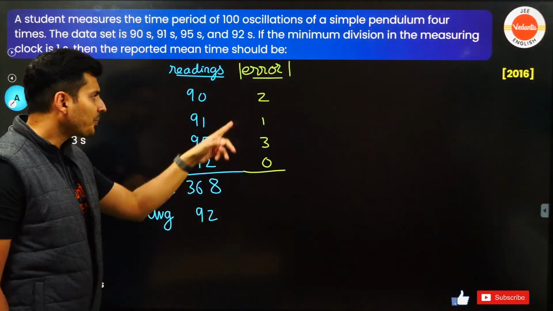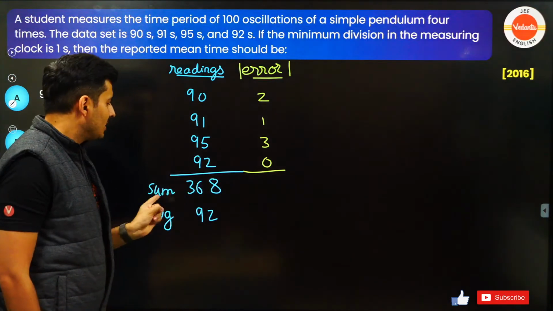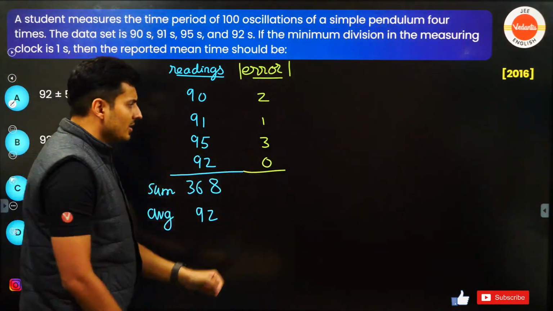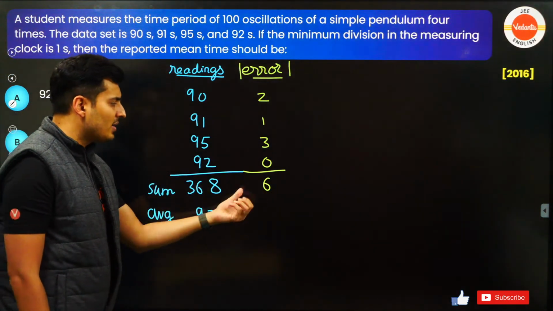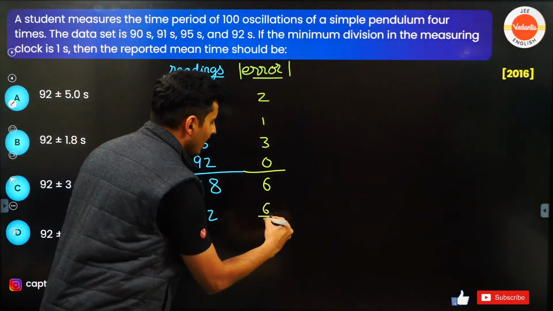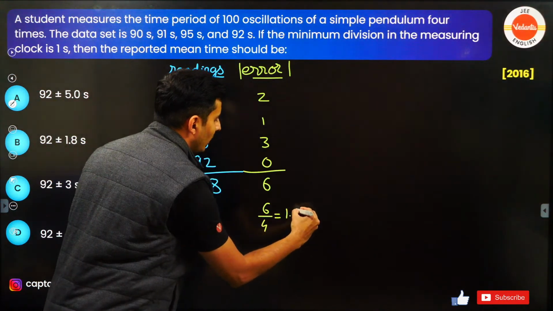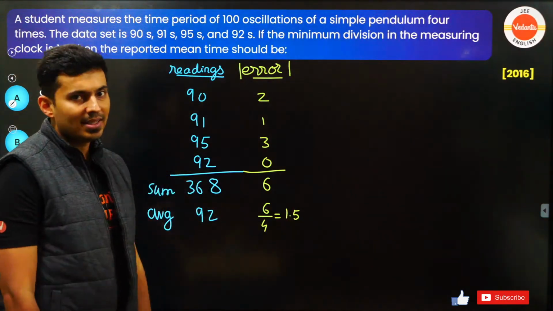The formulas were there. What is the sum of all of them? Just take the sum. 2 plus 1, 3, 3 plus 3, 6. What is their average value, guys? 6 by 4, which is basically 1.5. 1.5 is the average value.